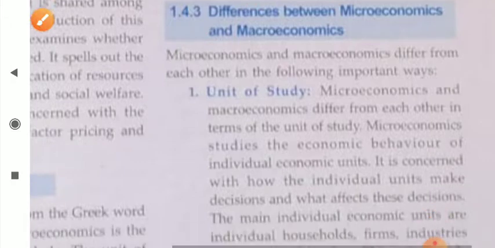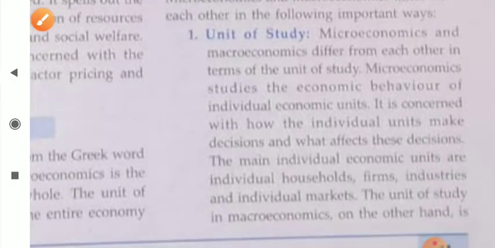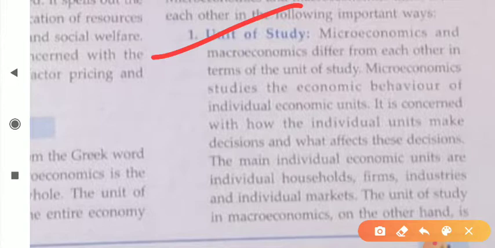The first one is unit of study. Okay dear student, micro and macroeconomics differ from each other in terms of unit of study. As I studied, microeconomics studies the economic behavior of individual economic units. So this is the part of microeconomics. In microeconomics we study the individual economic units, and if you talk about macroeconomics, it simply means we study the entire economy rather than a part of the economy.